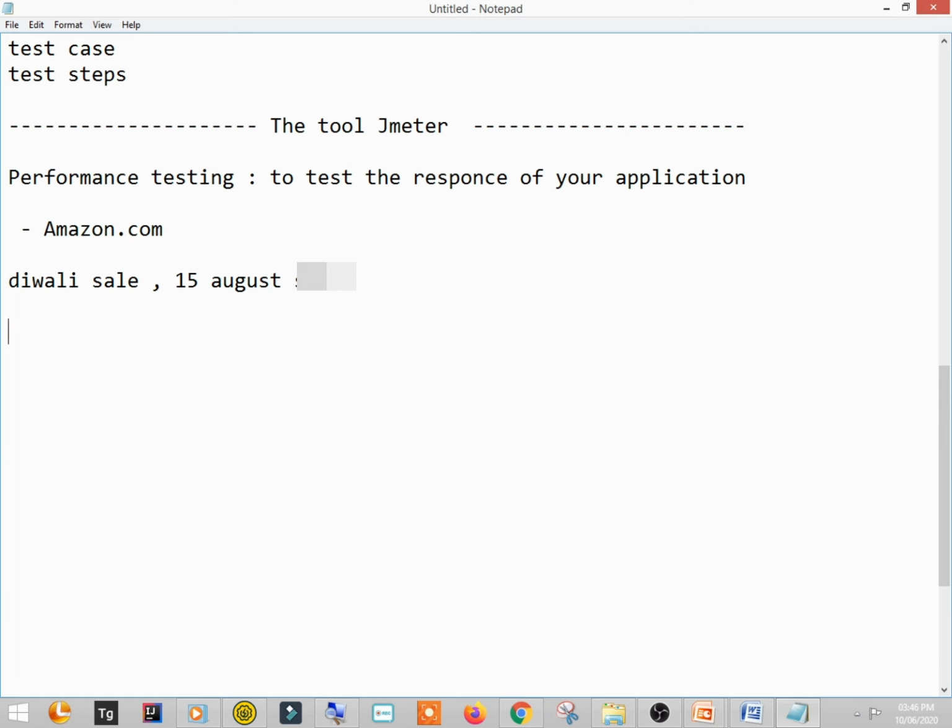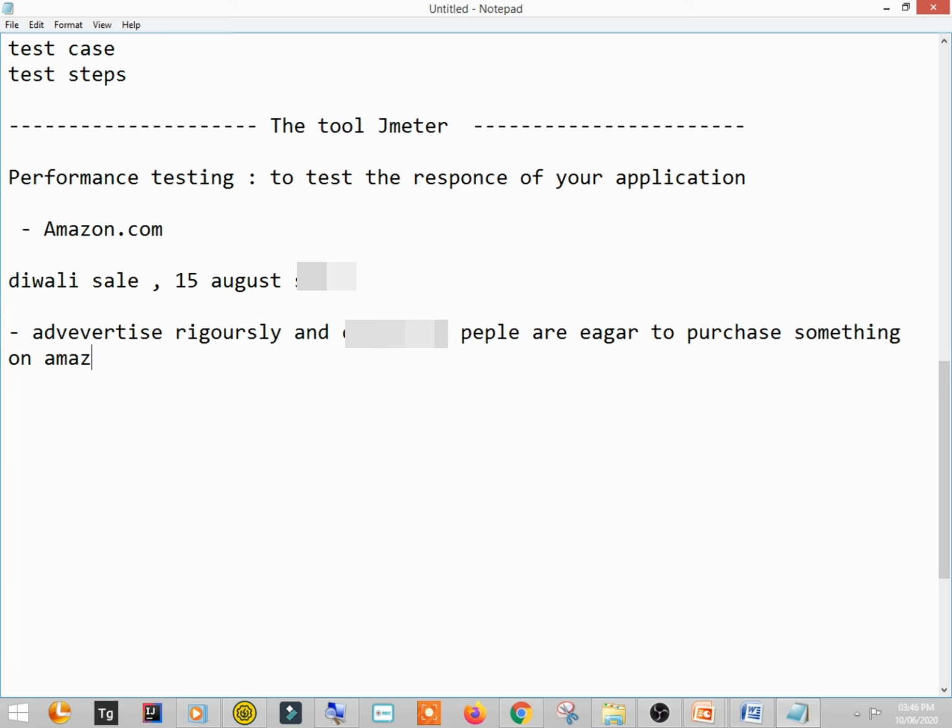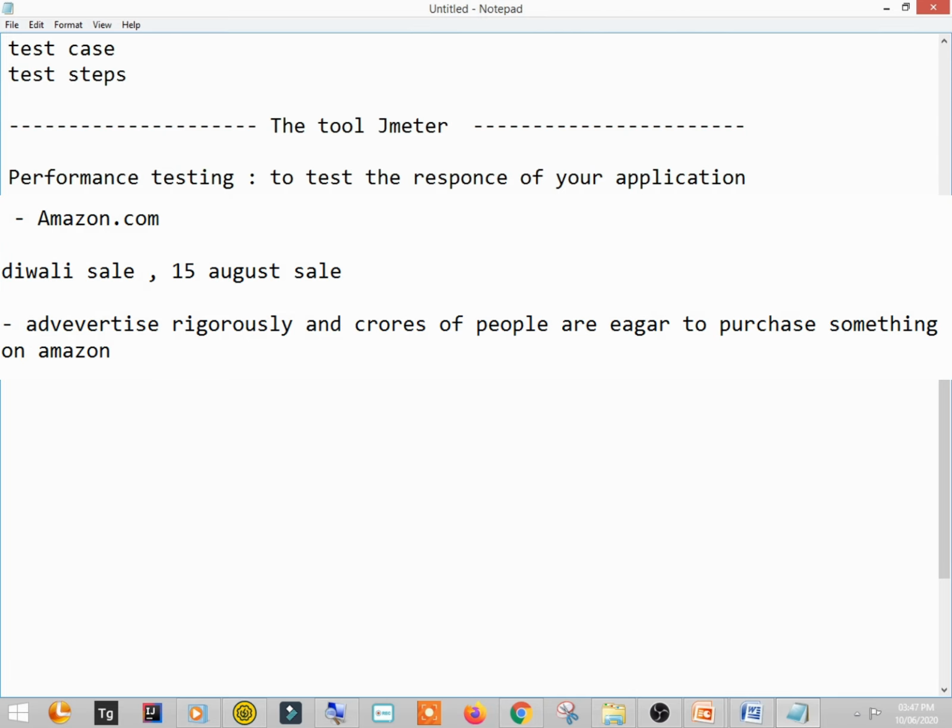What they do, they advertise rigorously, and crores of people are eager to purchase something on Amazon, right? So let's say this is a 15 August sale, and for some product there are discounts on Amazon website, right?